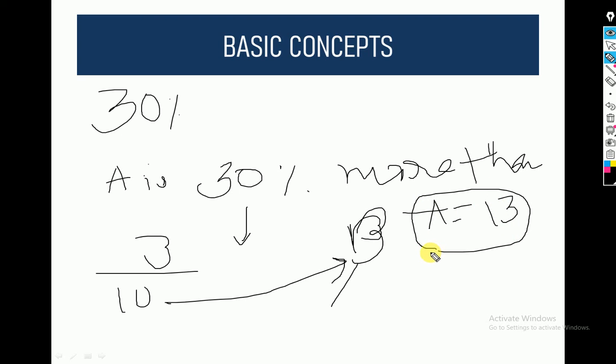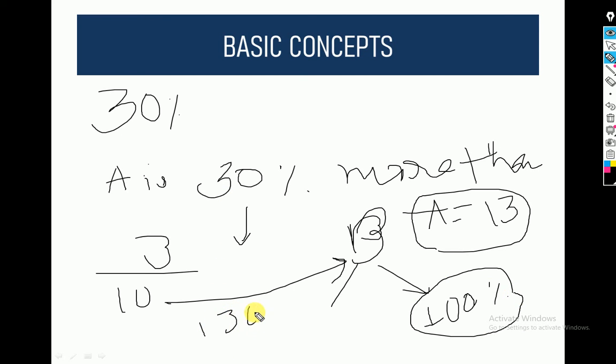Now if you want to represent it in another form, just take B as 100%, because it is the reference variable and A is what we have to find out. A is 30% more, so if the reference value is 100% and this is 30% more, A will be 130%.